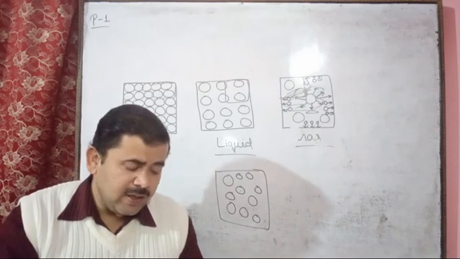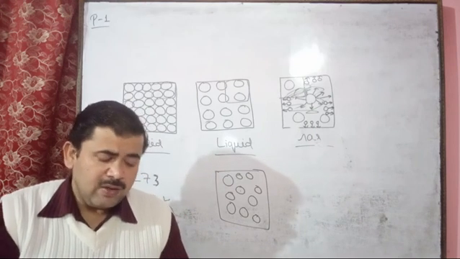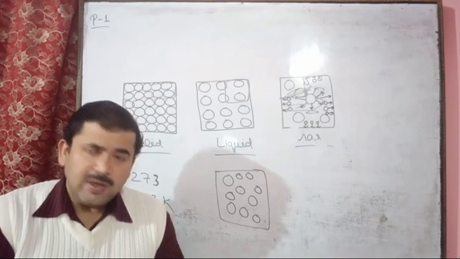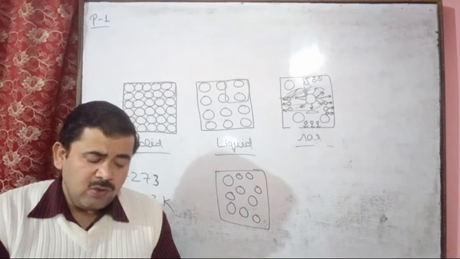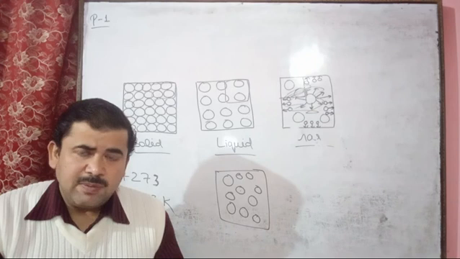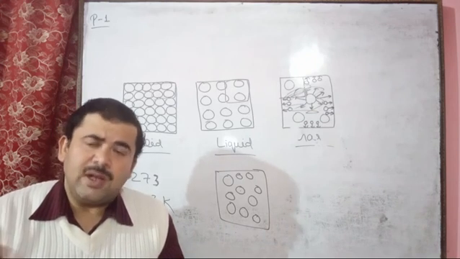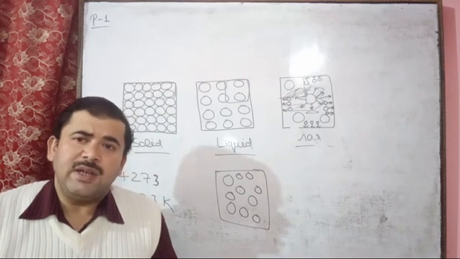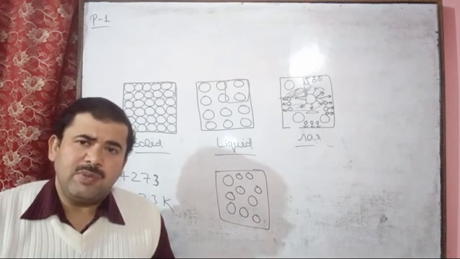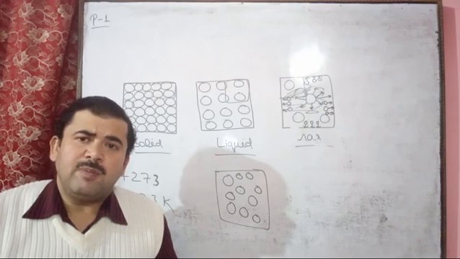If the temperature decreases from the initial value of 400, in the third experiment it is 200 Kelvin and the volume is 100 ml. From these experiments we understand that if the temperature increases, volume also increases, and if the temperature decreases, volume also decreases. These are directly proportional.